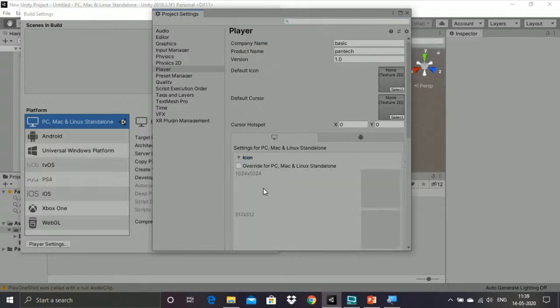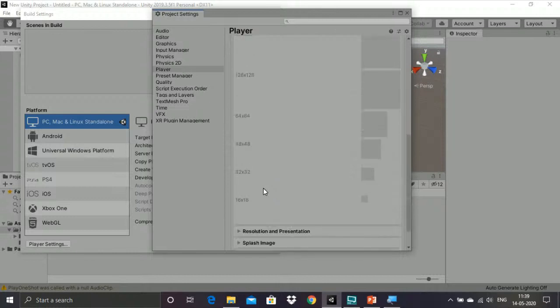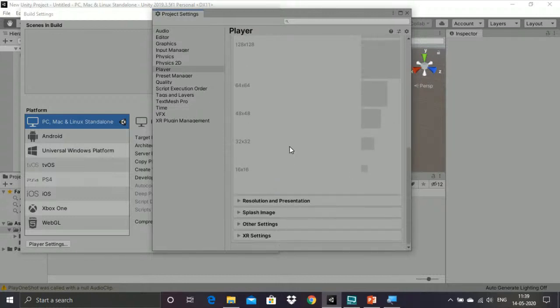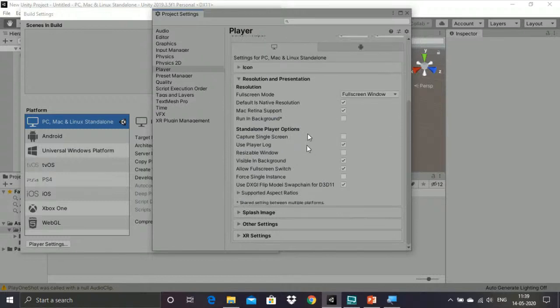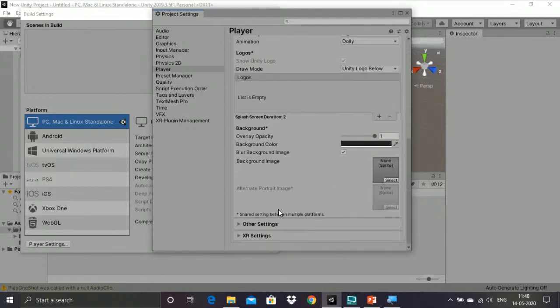So first you have to check whether it is for overriding the PC with all the resolution sizes, then with its presentation. So we are enabling it with full screen window. Then rest visible in the background, allow full switching. So these are some of the common settings that have to be made.